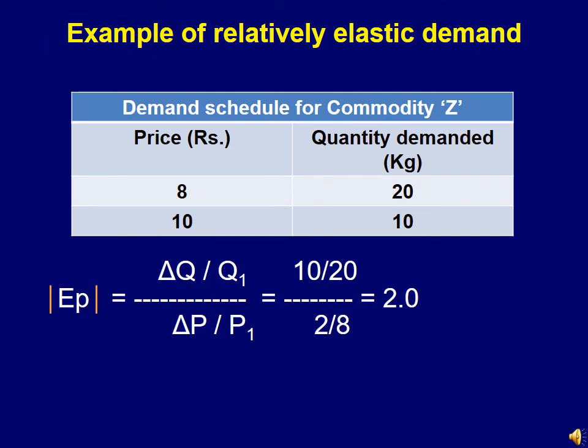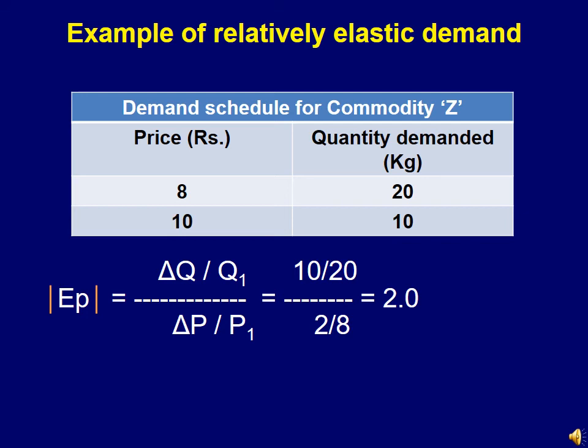So this is the numerical example for relatively elastic demand. This is the demand schedule for commodity Z. When the price of the commodity was 8 rupees, quantity demanded was 20 kg, and when the price changed to 10 rupees, the quantity demanded reduced by 10 units and it became 10 kg.